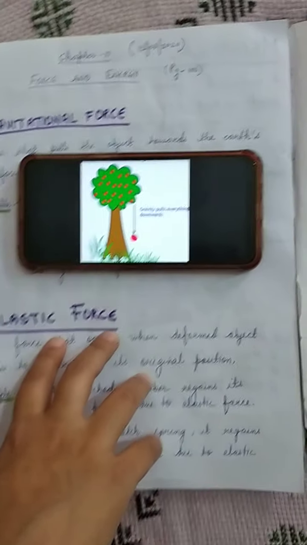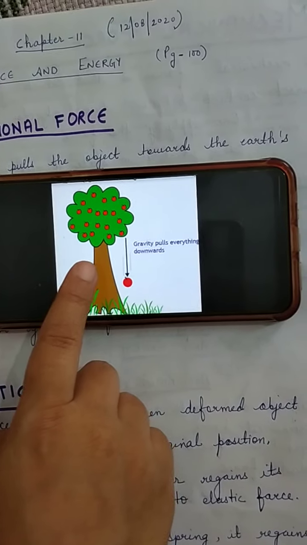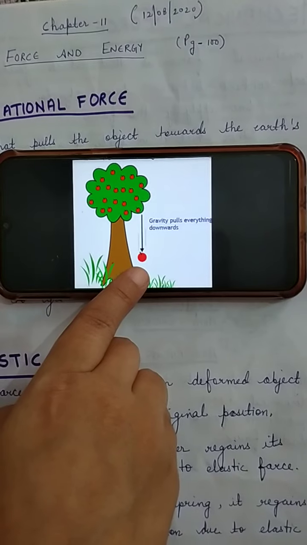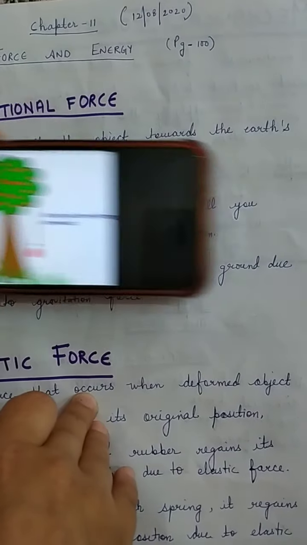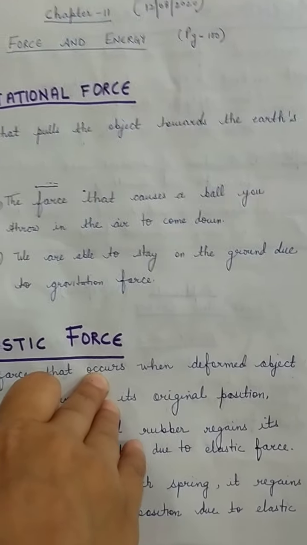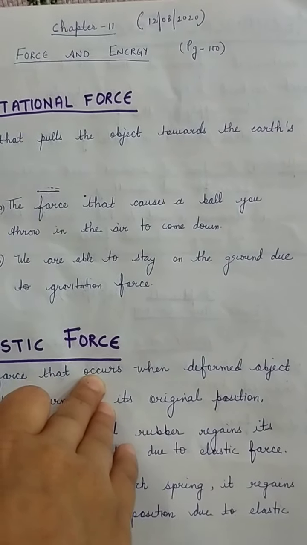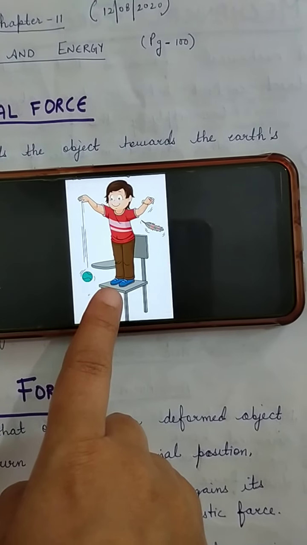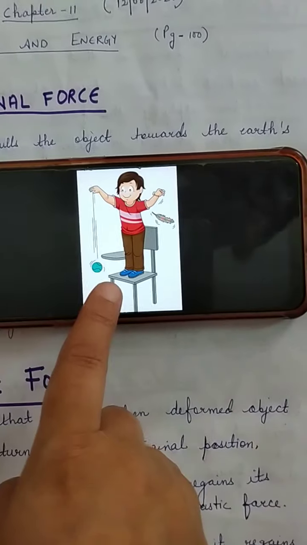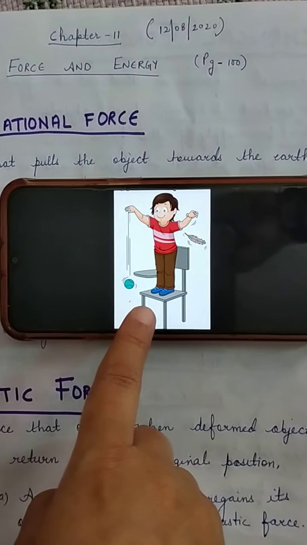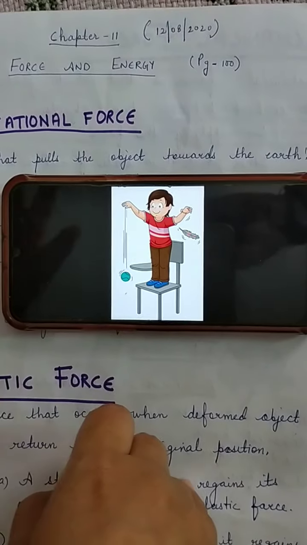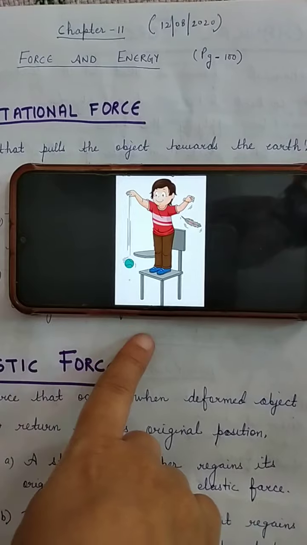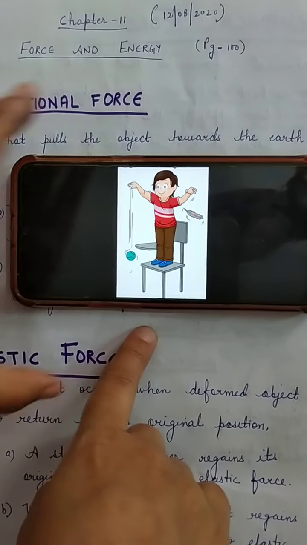See this example first. This apple is falling down on the ground due to the gravitational force. Now I will show you one more example. There is an example of a ball, that if you throw the ball, it will always come in the downward direction. If you throw the ball in an upward direction also, then also it will come down. So this happens due to the force, that is gravitational force.